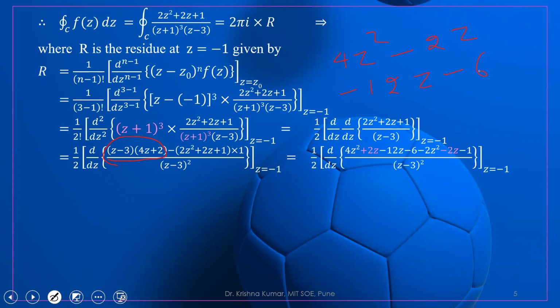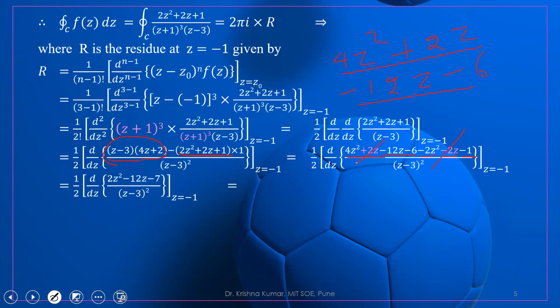Just look here, 4z square plus 2z minus 12z minus 6. And the next part, we have just opened the bracket, so all positive terms here will become negative: minus 2z square minus 2z minus 1. So this minus 2z and this plus 2z will cancel.